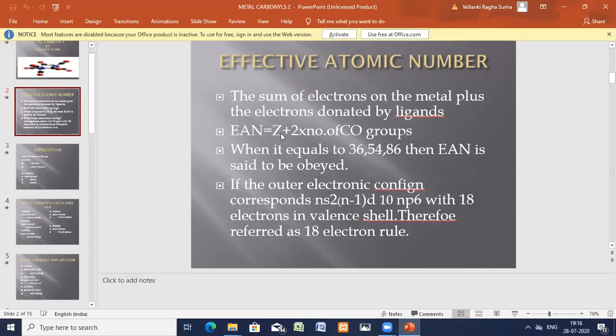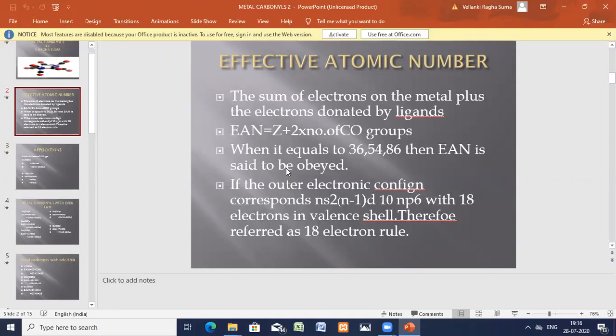Z is the atomic number, the electrons of the metal, and each ligand donates 2 electrons, so 2 into the number of CO groups. If it equals 36, 54, or 86, then the EAN is said to be obeyed.